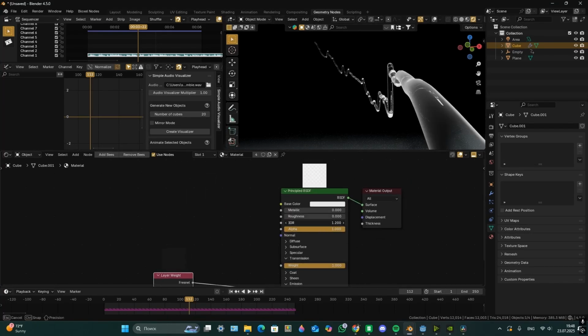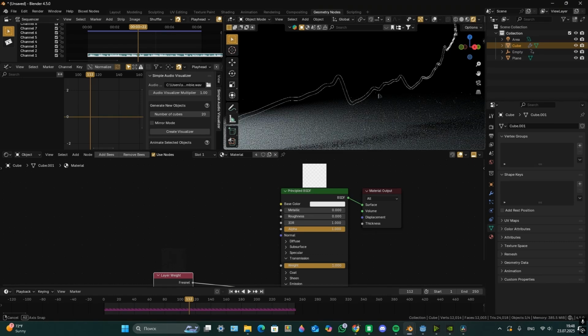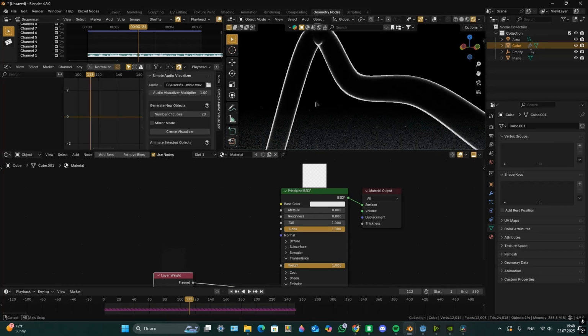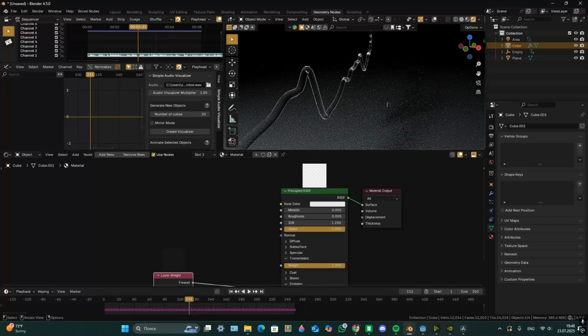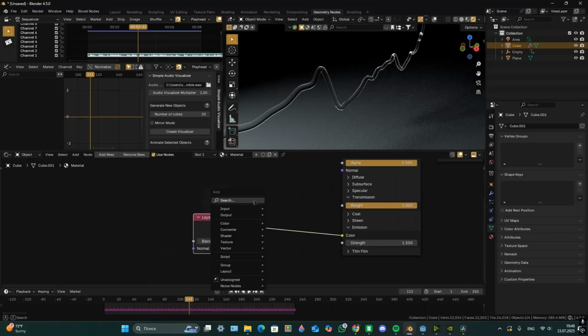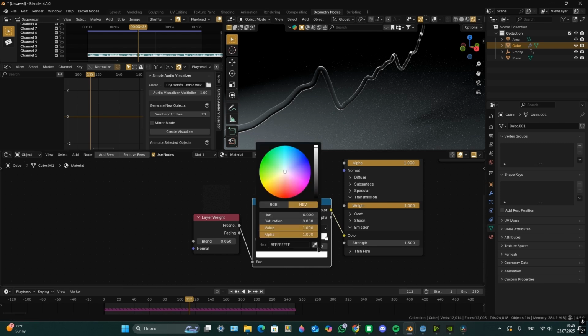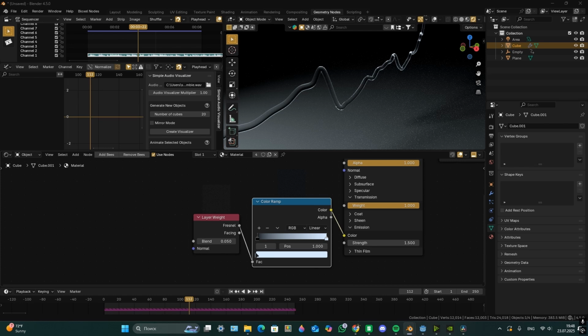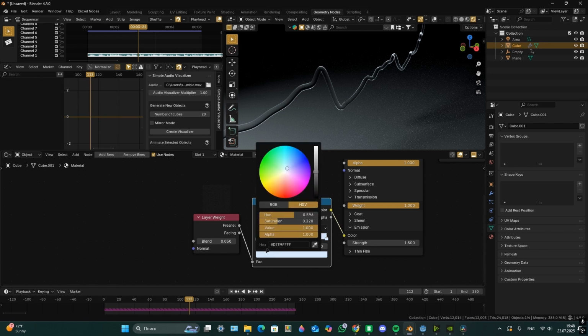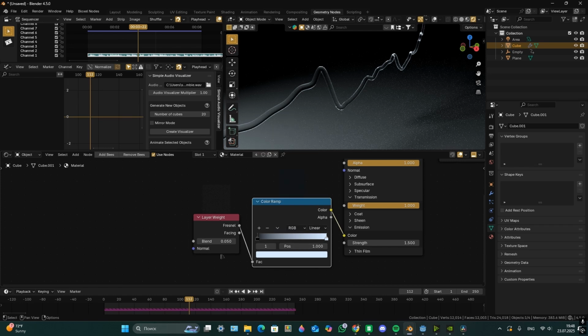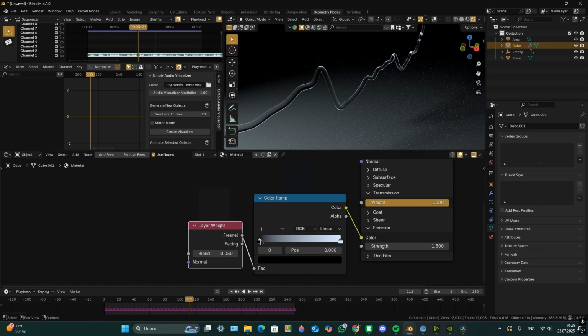You can also make a ghost effect by setting IOR to 1. Add a Color Ramp node. The white color stop sets the color like this. Also here's the hex code. Select the black color stop and set its position to 0.115. Set linear to spline.